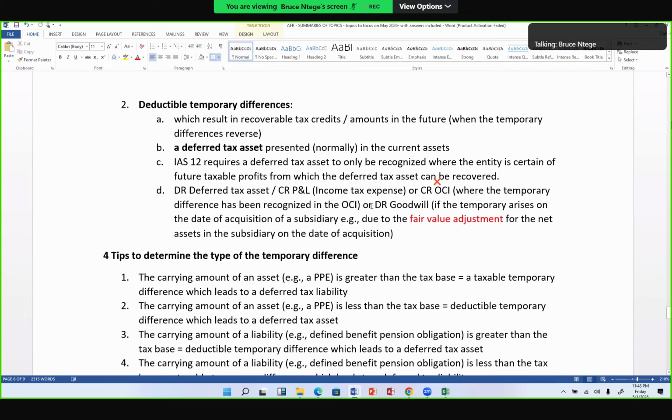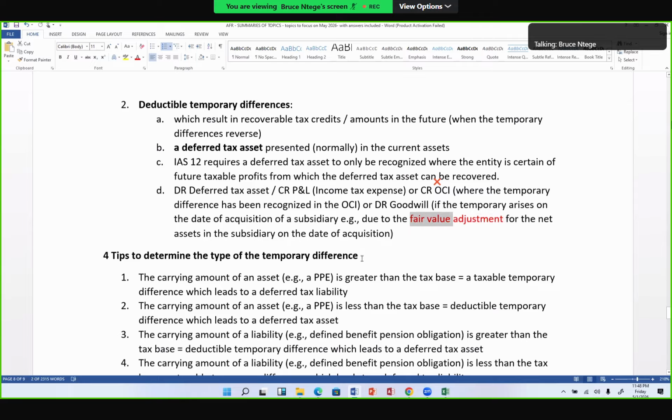Were you with us when we were talking about anything to do with the date of acquisition of a subsidiary? You see that we said always the temporary difference arises because you had a fair value adjustment of those assets and liabilities, so we go with fair values.